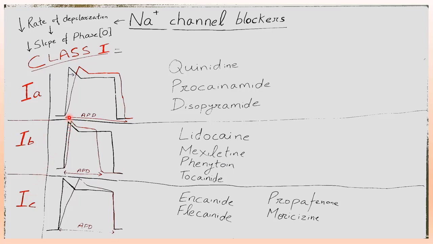Here there is prolonged action potential duration, here shortening of action potential duration, and here no effect on action potential duration. 1A drugs include quinidine, procainamide and disopyramide. 1B drugs include lidocaine, mexiletine, phenytoin and tocainide. And class 1C drugs include encainide, flecainide, propafenone and moricizine.